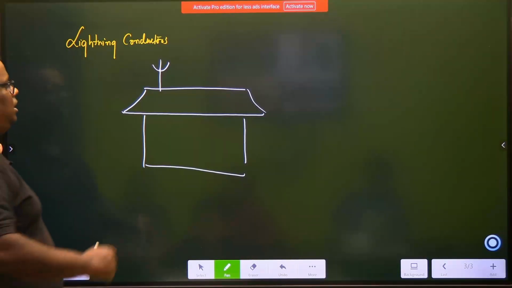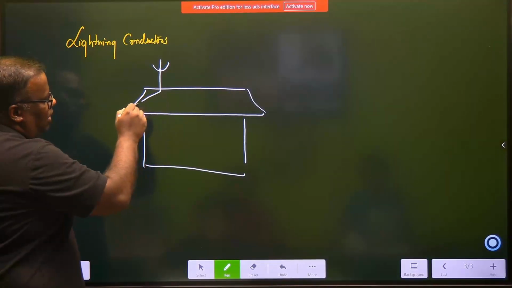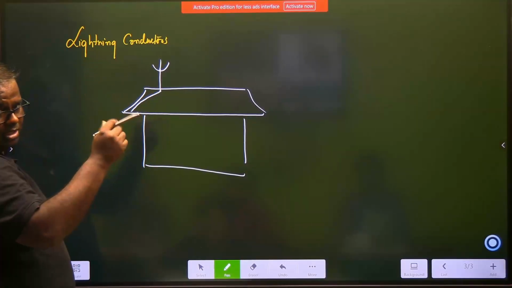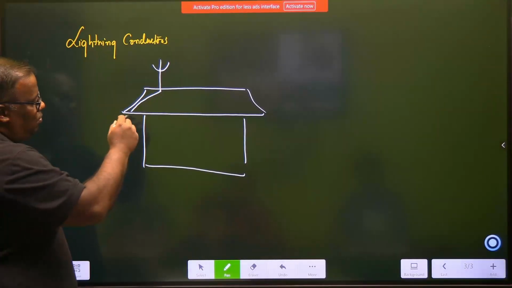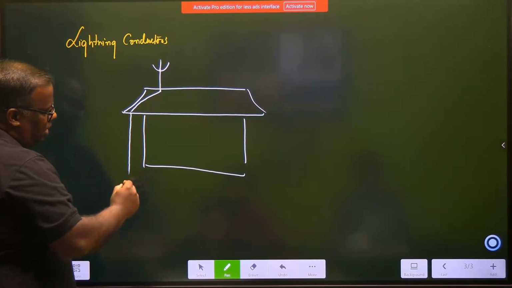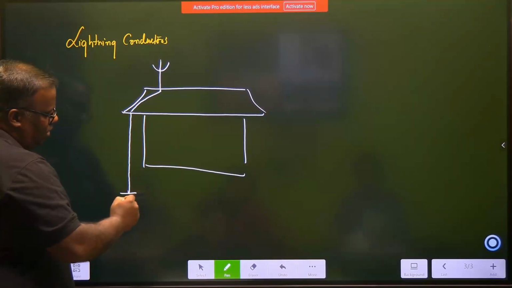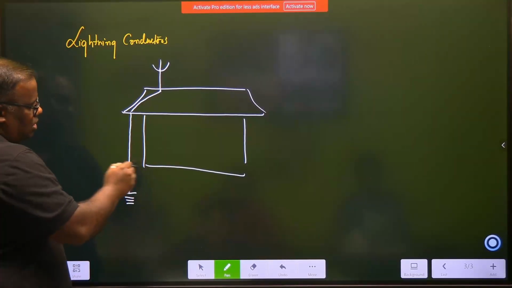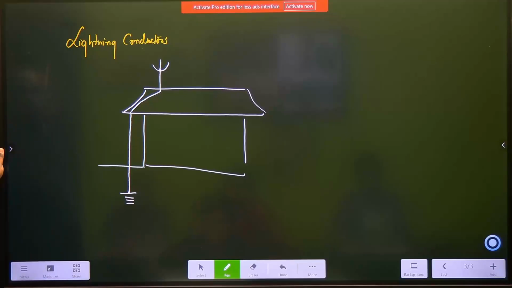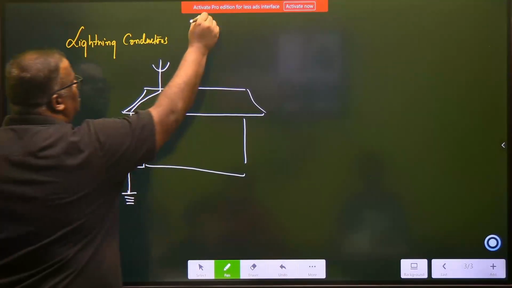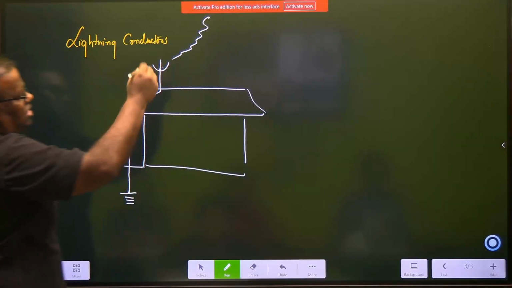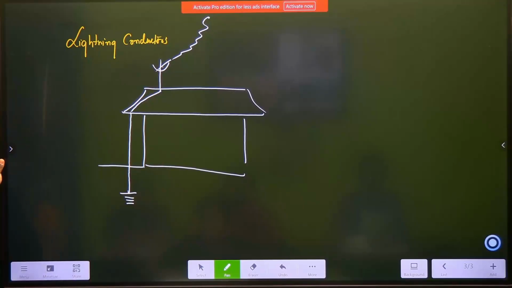It is connected with very heavy metal wire. It is there in all our buildings if you go to the basement, and then it will be taken right below the ground, with salt and other things. So this is ground level, and it will go to the ground. The idea is whenever lightning strikes, since this is a conductor, it will catch the lightning.